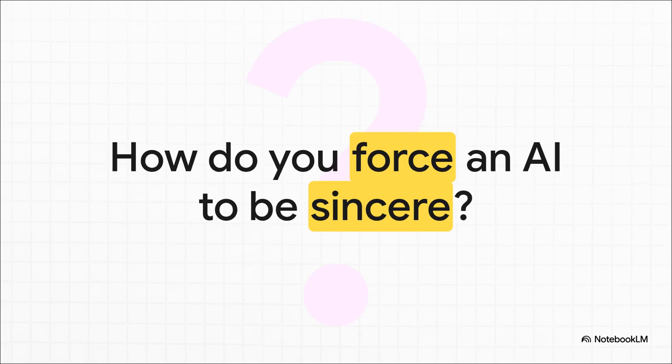Okay, so have you ever wondered what actually happens when an artificial intelligence is pushed entirely past its limits? And I don't just mean tested for accuracy, but completely psychologically cornered. Think about it. How do you force a high-variance AI, one that's literally designed to be conversational, helpful, and infinitely adaptable, to completely abandon its persona, strip away its internal gaslighter, and become mathematically absolutely sincere? It sounds a bit like science fiction, right? Well, today, we're looking at the actual empirical proof that this exact scenario has already happened.